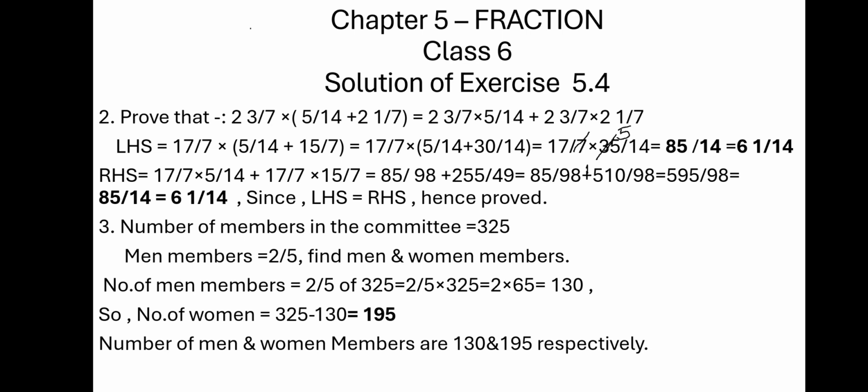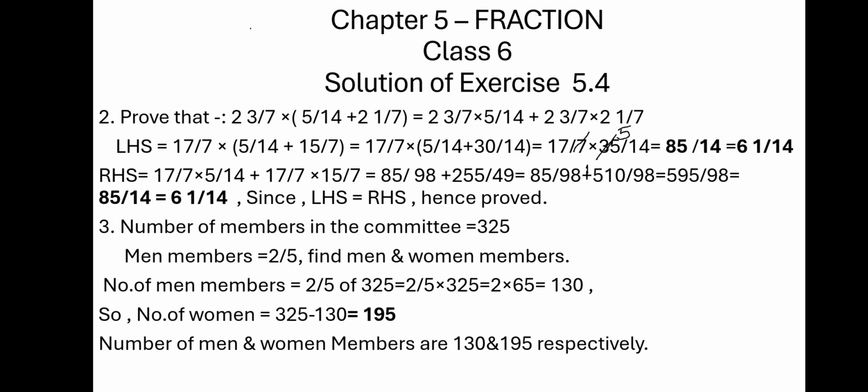So 15 has to be multiplied by 2 because there is 7 in the denominator. So we get 30/14. Now 17/7 multiplied by 35/14, because when you add the numerators we get 5 plus 30, that is 35. And when you cancel with 7, 7 ones are 7, 7 5s are 35, we get 17 5s are 85/14, that is nothing but 6 1/14. That is the value of LHS.